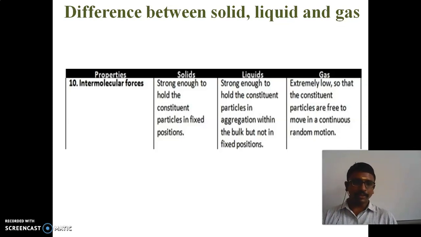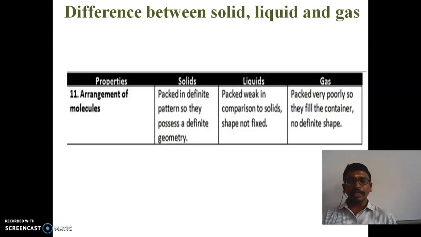For gases, the intermolecular forces are extremely low because the particles are free to move in continuous random motion. And next is arrangement of molecules. The arrangement of molecules for solids is a definite pattern.